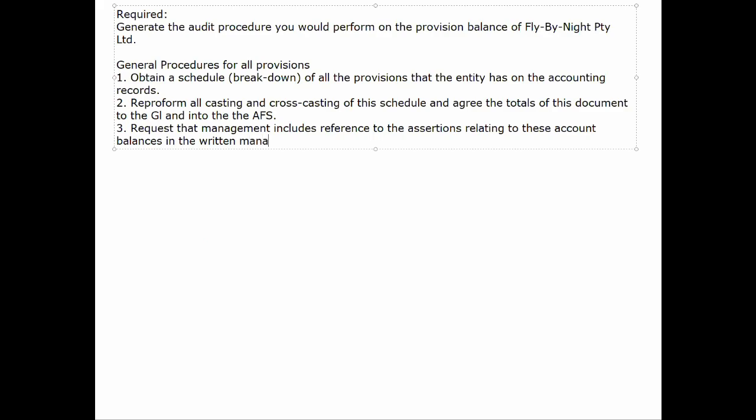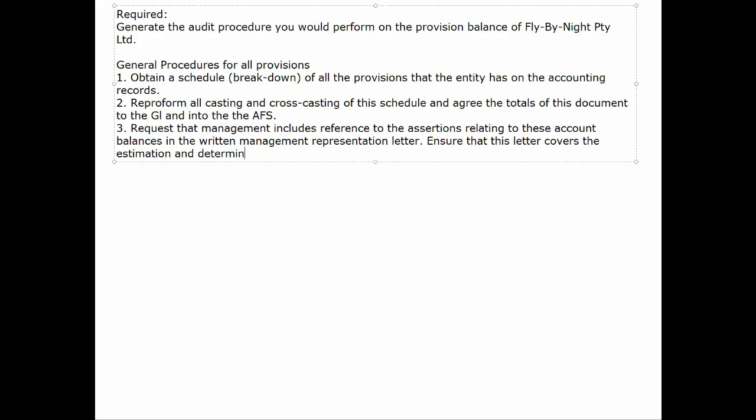So we're going to ask for a management representation letter, specifically dealing with assertions that relate to liabilities. And when we're talking about liabilities, we're talking here in this scenario specifically about the provisions balance. So we want them to focus on those assertions that are difficult for us to test. Obviously, completeness is going to be an issue when we're talking about this type of balance. Also, because we're dealing with an accounting estimate, you know that the risk is much higher on an accounting estimate. And so as a result, we want to gain some sort of assurance on the balance from that perspective.